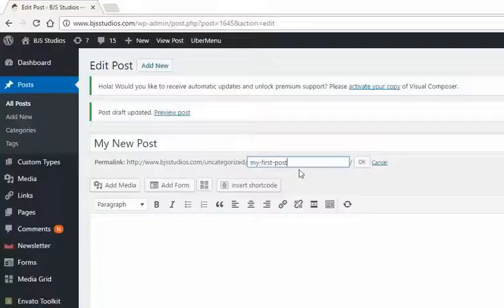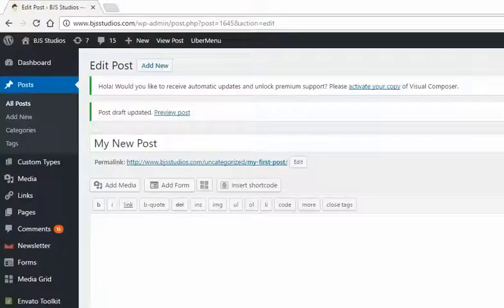Okay, so down here, now we can go ahead and start adding content to our page, and you can add whatever you'd like. Over here, you can use the visual editor, or you can go into text mode if you'd like to use HTML or put in any other kind of code. It's much easier to use the text mode. So we'll go ahead and put in a little bit of content here. This is my very first post.